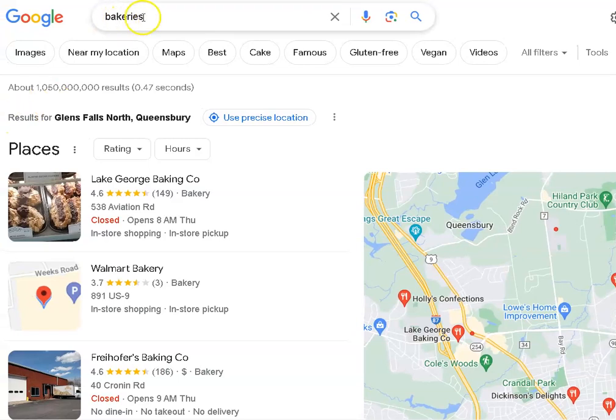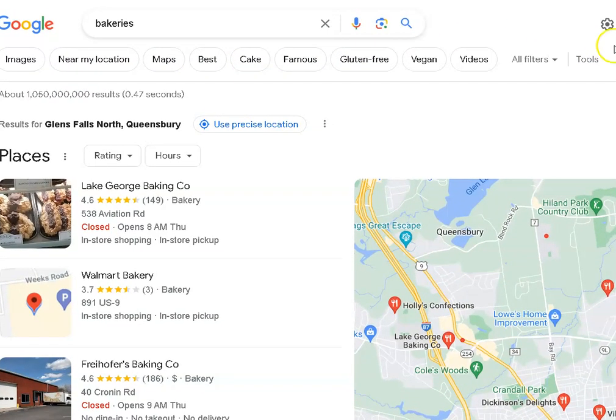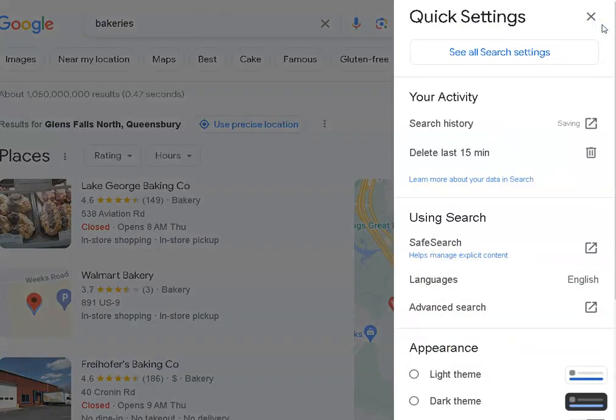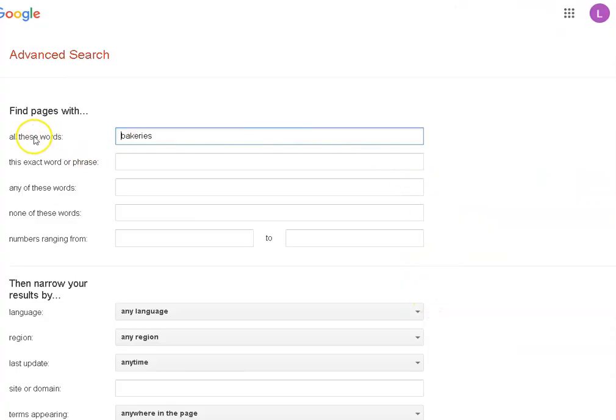Okay, so here's our general subject, bakeries. That's what, 1 billion? Okay, we don't need that many. So here is the secret to searching Google. If you go right over here, see this little gear symbol? If you click that, and right here, advanced search, if you click that, that's going to bring you to this page that has lots of different options.